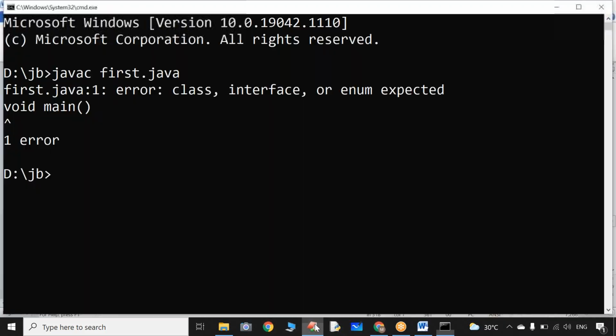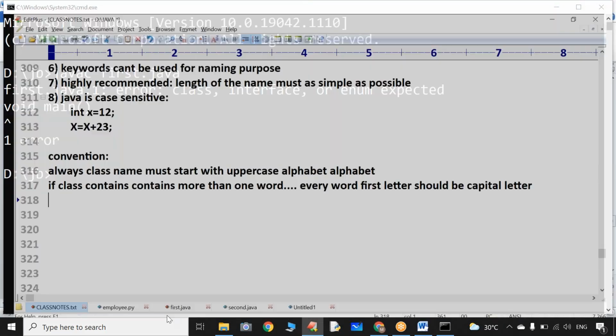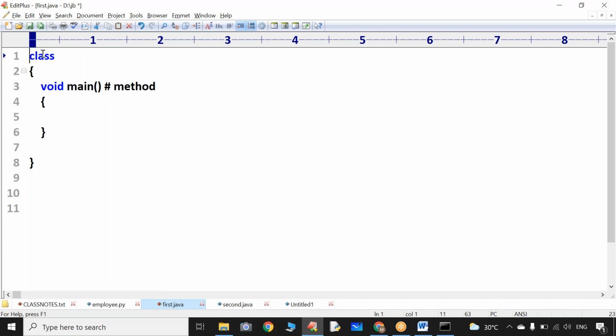Now let us come to our Java program. I want to give some name to this class. It is Welcome. Did you observe that? The name I have assigned to this class is Welcome, and the first letter is capital. Does it contain more than one word? No. If it contained more than one word, every word's first letter should be capital. Now let me save the program.